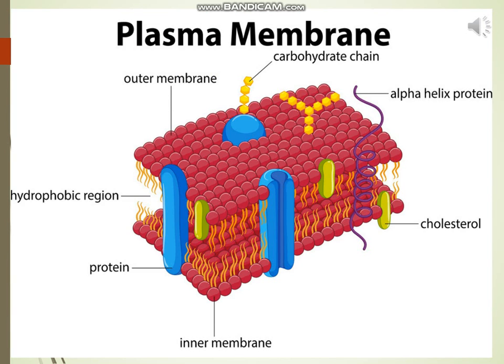It is a tough, rigid and flexible layer made up of protein, lipids and carbohydrates. Now the question arises, how does the movement of substances take place into the cell, or how do substances move out of the cell? For this we need to understand the following topics, that is diffusion and osmosis.